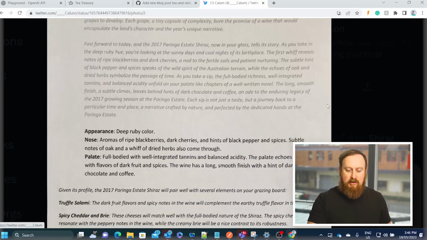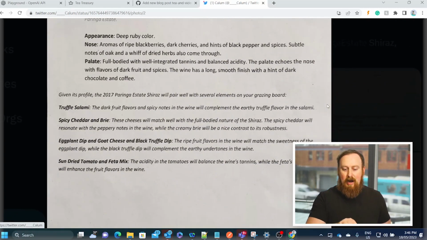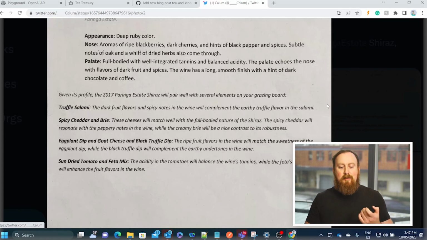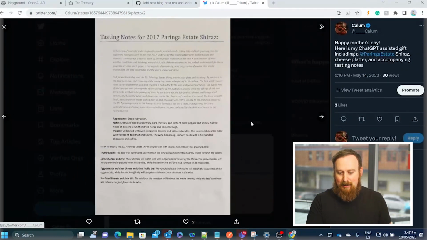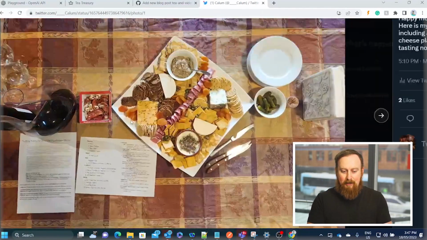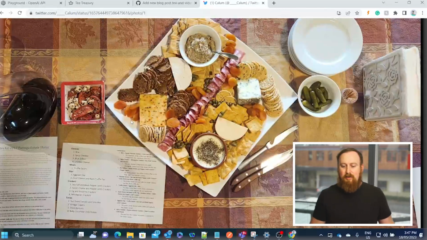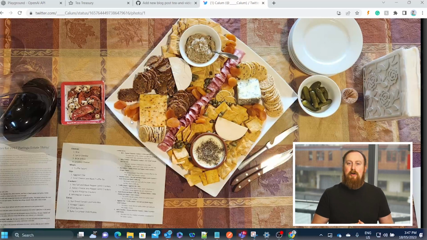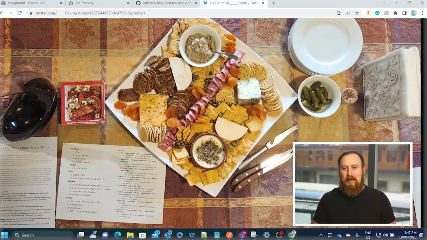I've got some tasting notes, and I also generated some pairings with the wine and the ingredients on the plate. So I was trying to give that sort of fine dining experience at home. And yeah, like I said, this was very successful. I think gifts for the future are probably going to look like this, where you have a great idea and ChatGPT actually implements it for you. So definitely something to think about for your next gift is how can you use ChatGPT to turn a normal experience of just a regular cheese plate into an outstanding experience.